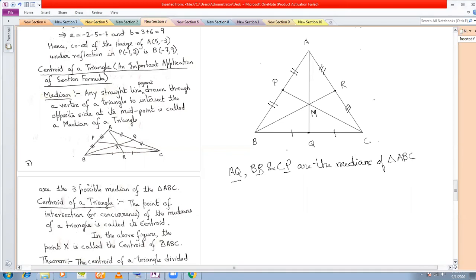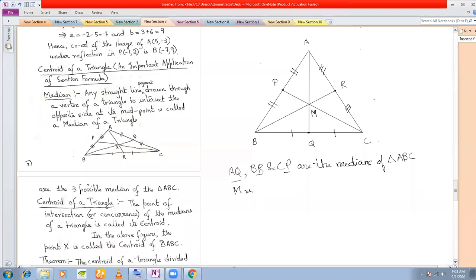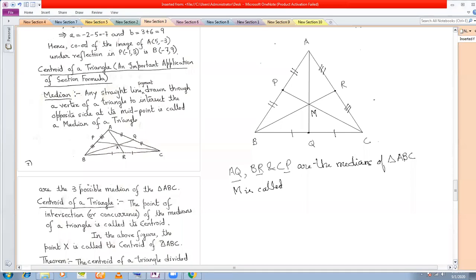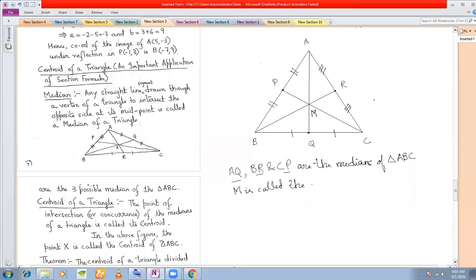Let us call this point M. Then M is called the centroid of triangle ABC. I hope that the concept of centroid is clear.